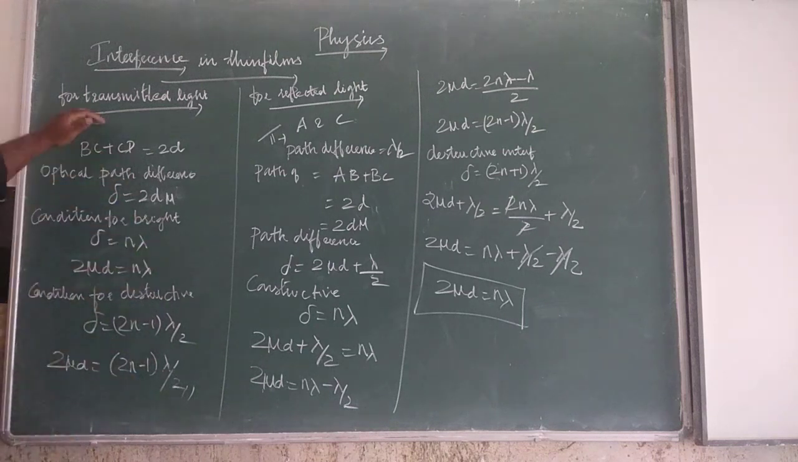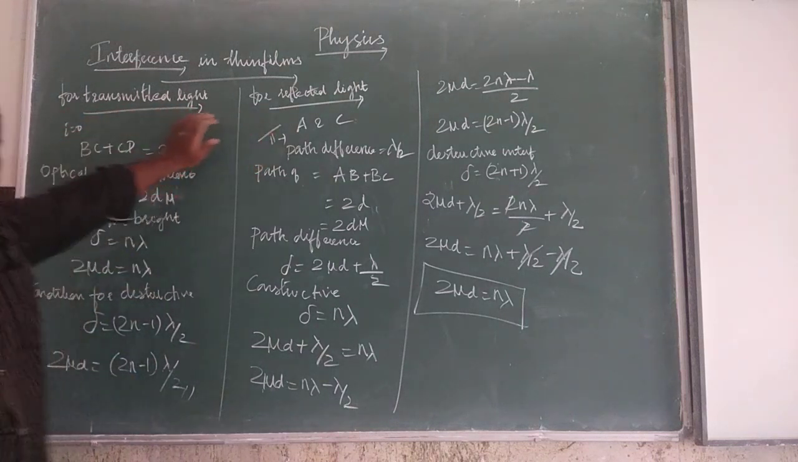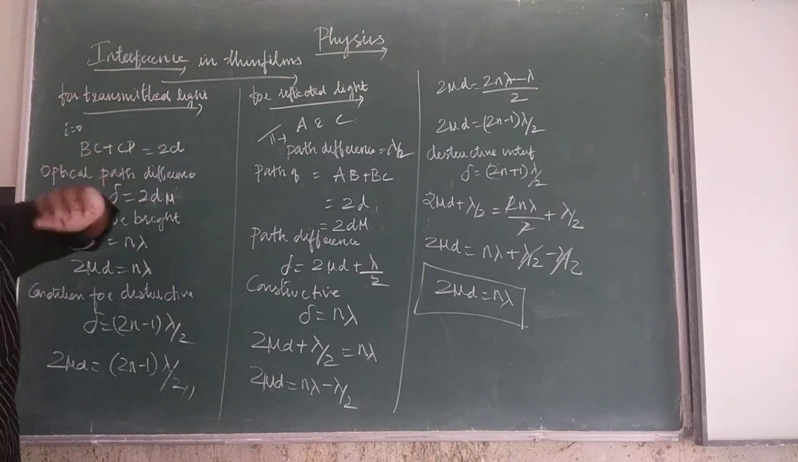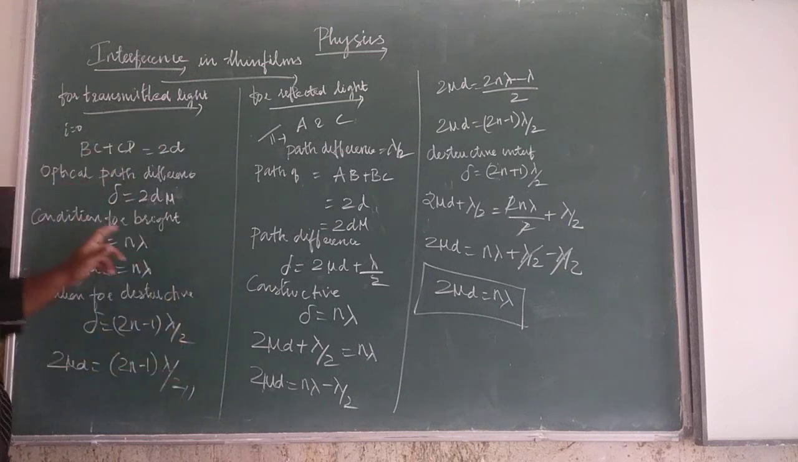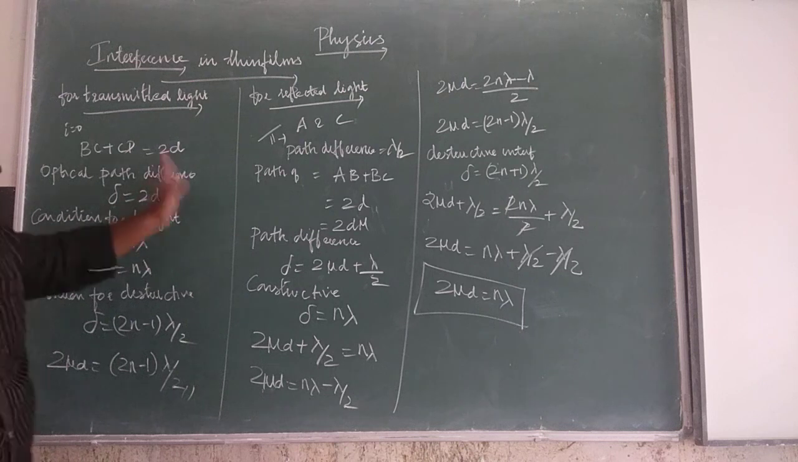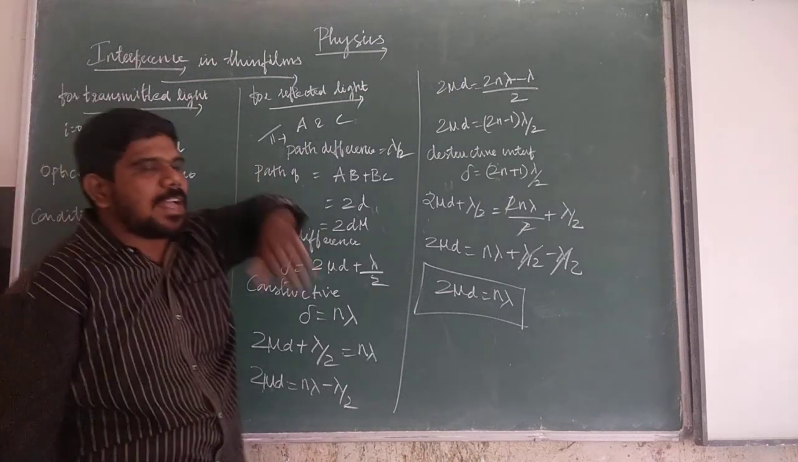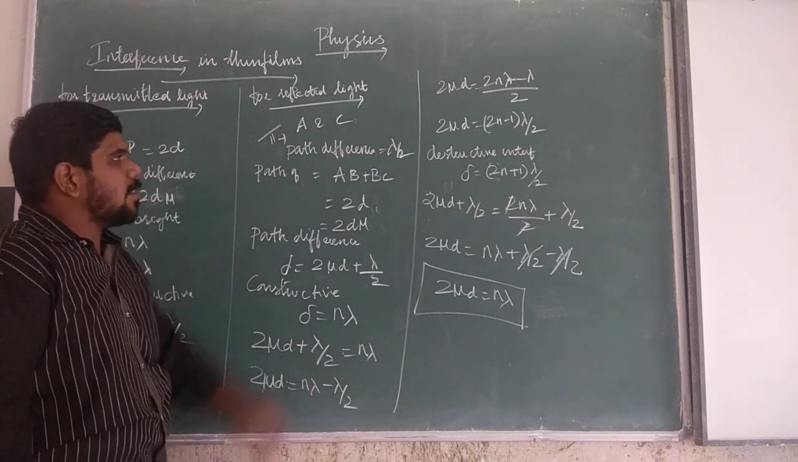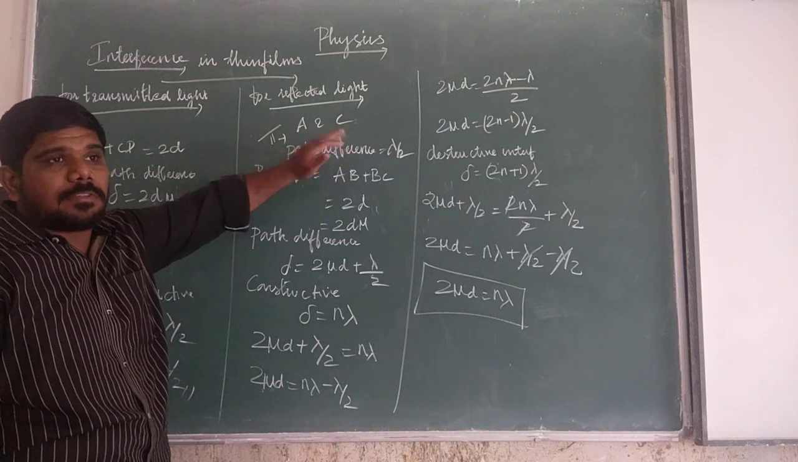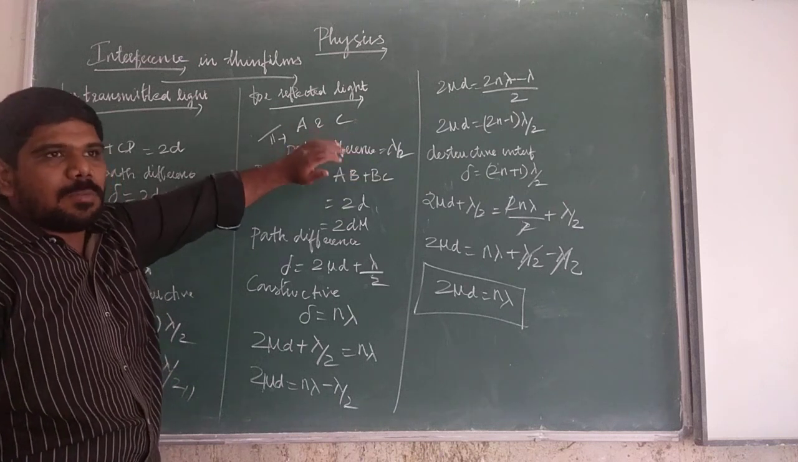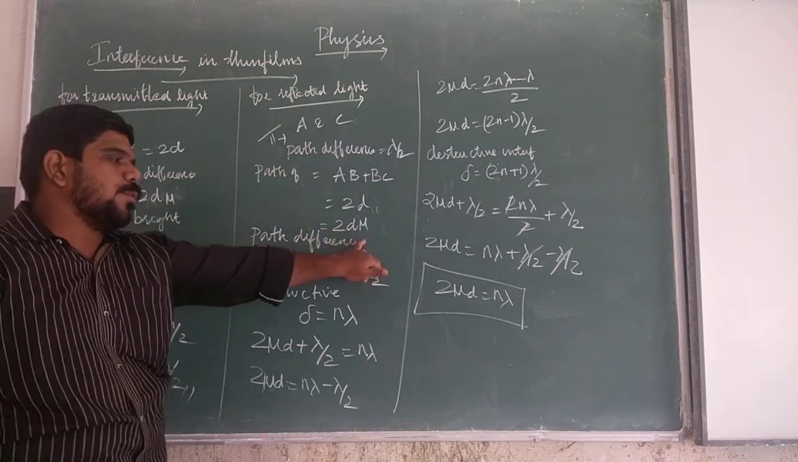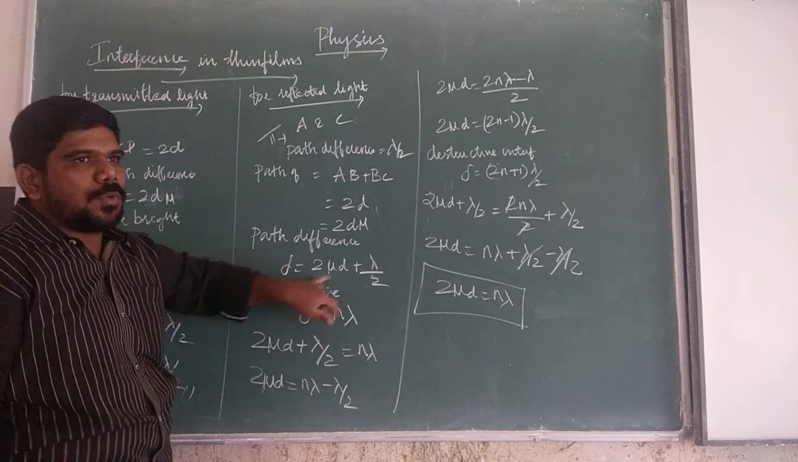First we saw the transmitted light, then we saw the reflected light. For transmitted light, the light will be moving along the path BC plus CD. As the light moves through the film having refractive index mu, the path difference is equal to 2d mu. Similarly for the reflected light, when the light moves from a rarer medium to a denser medium, there is a change of phase pi, so the additional path difference will be lambda by 2. In addition, when a ray moves from A to B plus B to C in the film of refractive index mu, you get 2d into mu. So the total path difference is equal to 2 mu d plus lambda by 2.